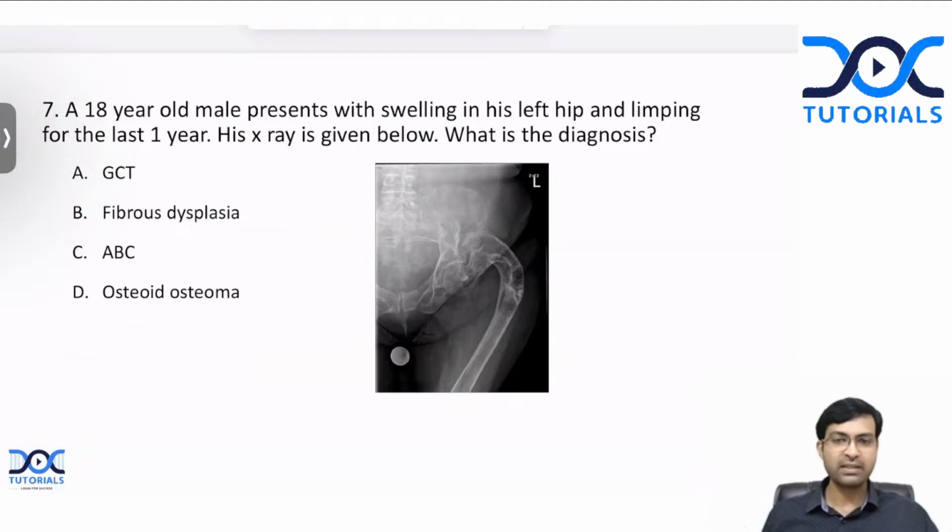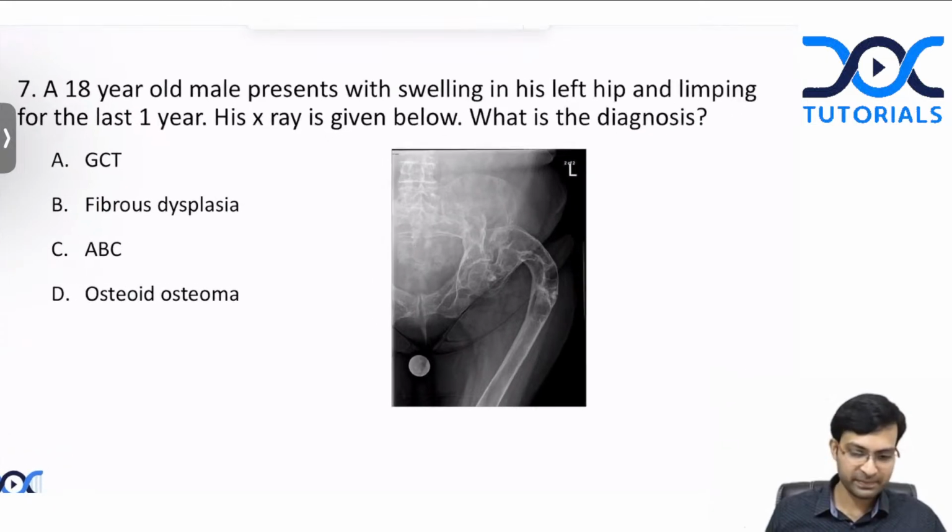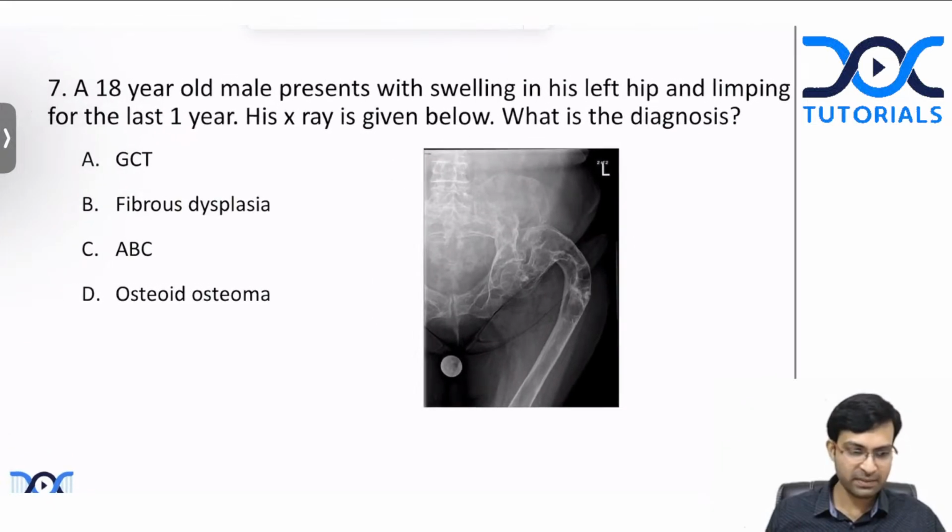Next question. 18-year-old male presents with swelling in his left hip and limping for the last 1 year. His X-ray is given below. What is the diagnosis? Can you tell me, is it GCT, fibrous dysplasia, ABC, or osteochondroma? What do you see here?